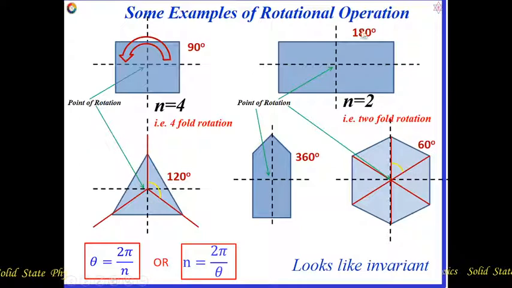The first 180 degree rotation gives the symmetry, and after another 180 degrees it also gives the symmetry, but by rotating 2 times 180 degrees we get the initial position. Only for that reason we say it is a 2-fold rotation. Likewise, if we consider